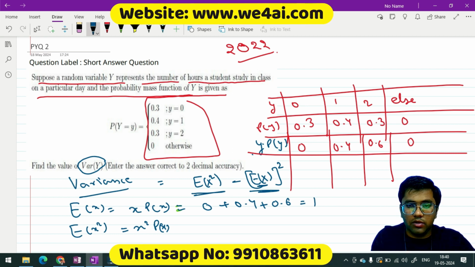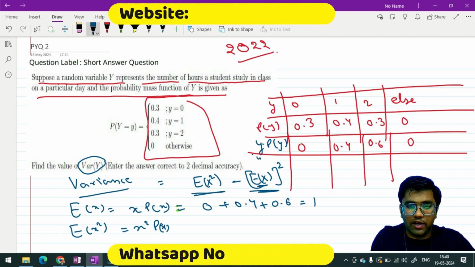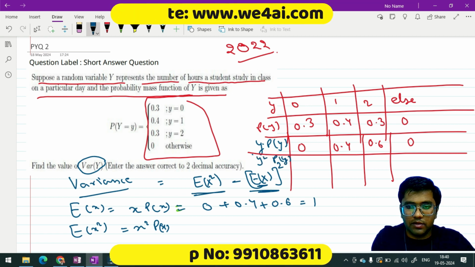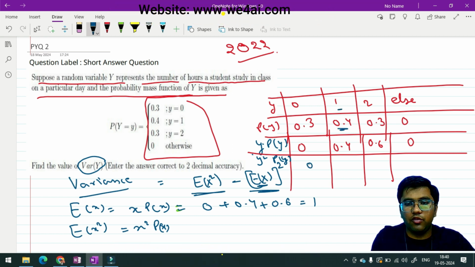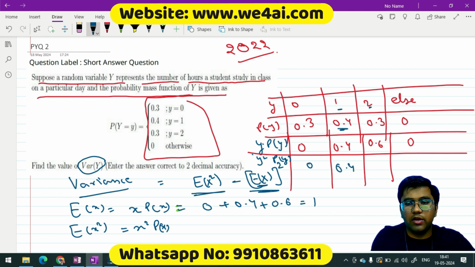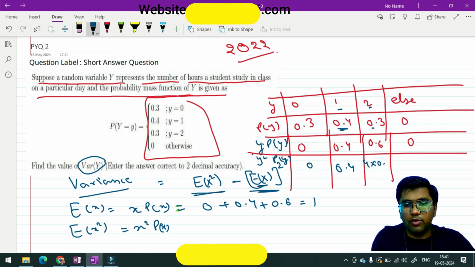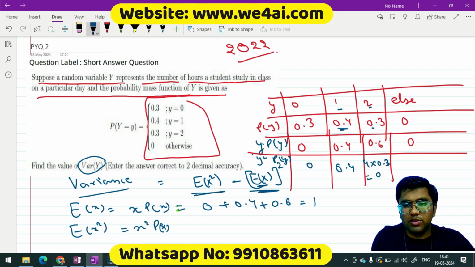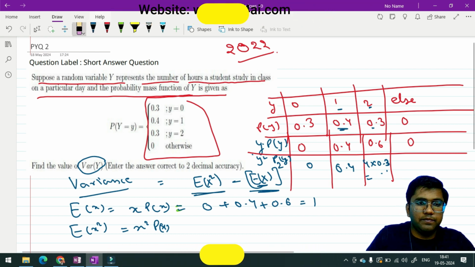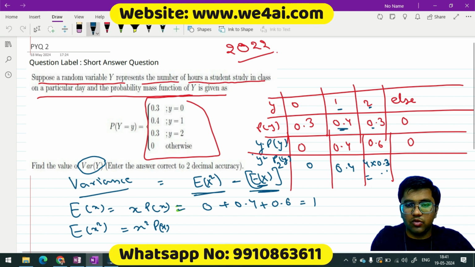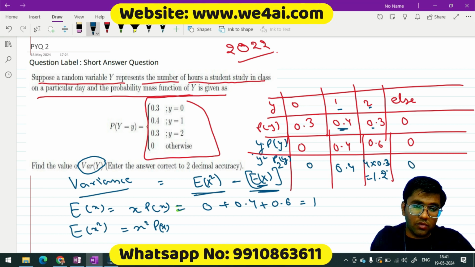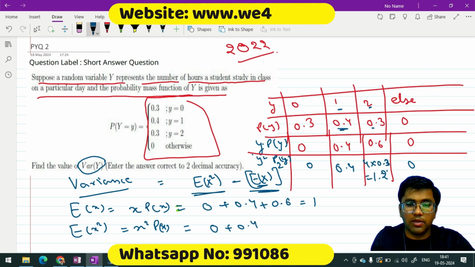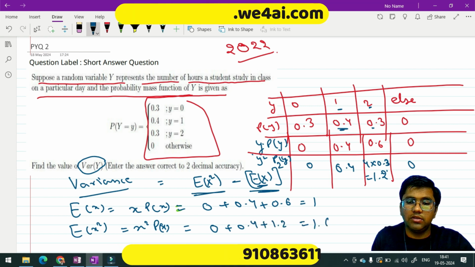Now let's compute Σ x² p(x), that is y² p(y). 0 into 0.3 is 0. 1 squared into 0.4 would be 0.4. 2 squared into 0.3 would be 4 into 0.3, which is 1.2. And the rest will be 0. So Σ x² p(x) would be 0 plus 0.4 plus 1.2. The sum would be 1.6.